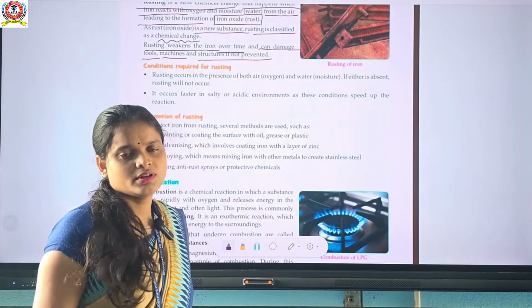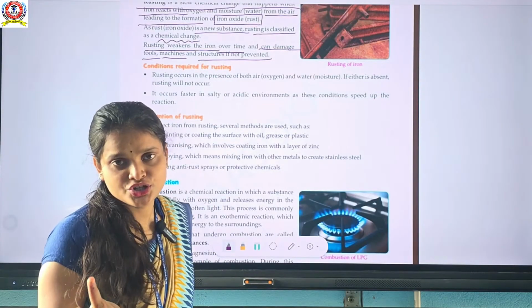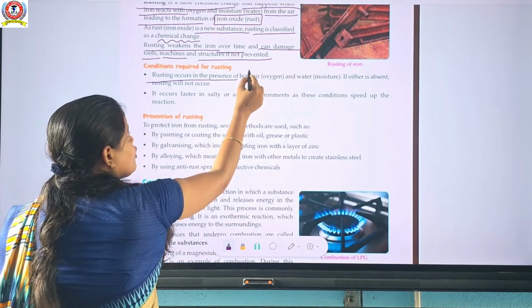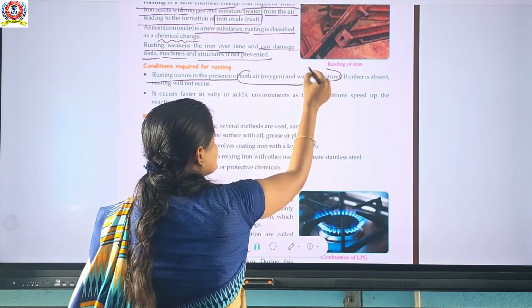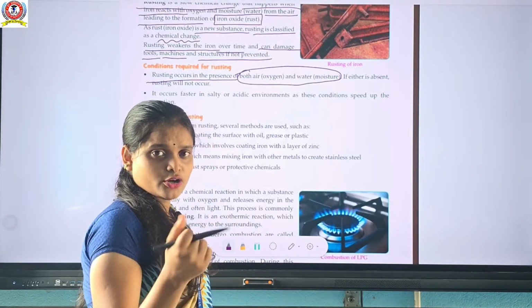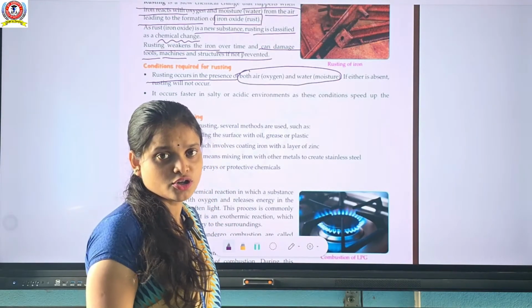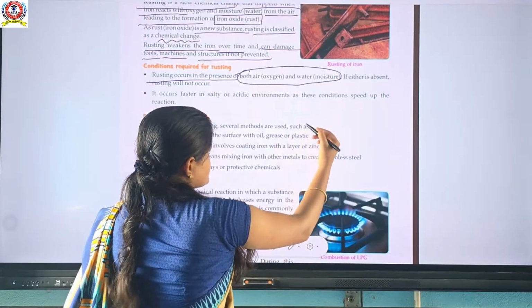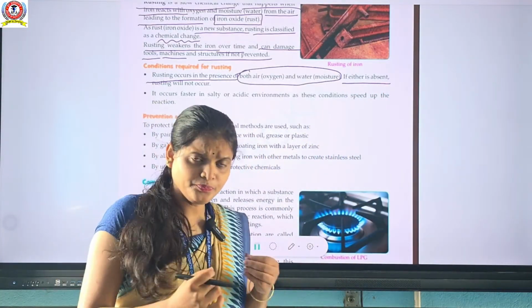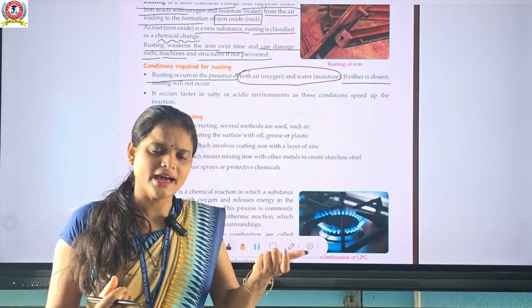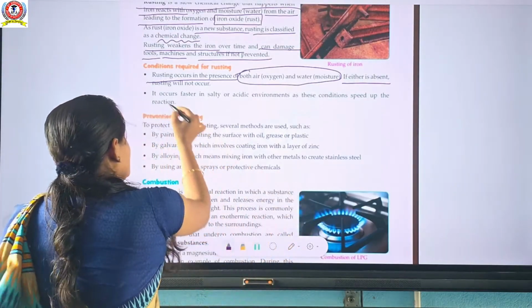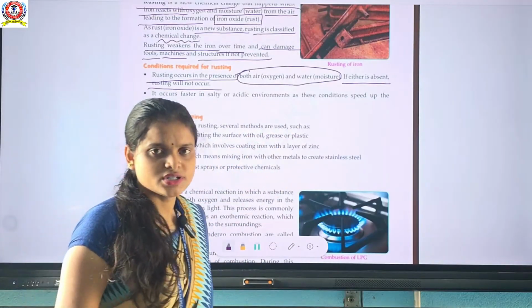Two conditions. One is air and the second one is moisture. So, rusting occurs in the presence of both air and water. In the presence of oxygen and water, rusting will occur. If either is absent, either means between air and water, if any one of these two is absent, rusting will not occur. Your rusting will not happen.